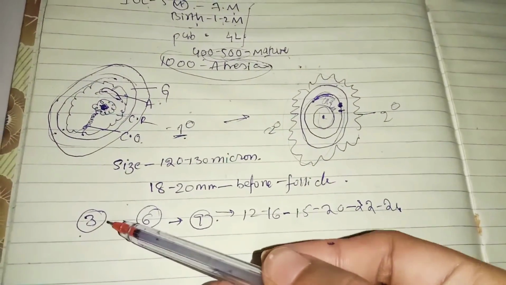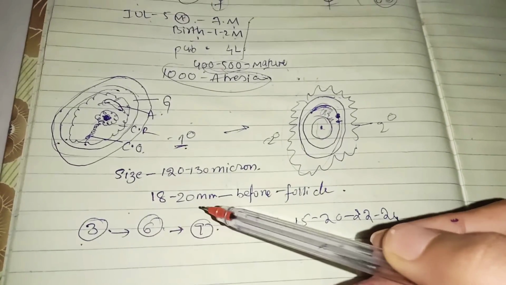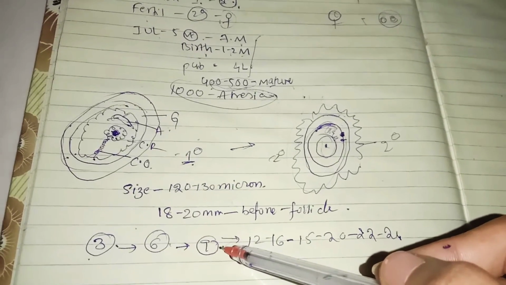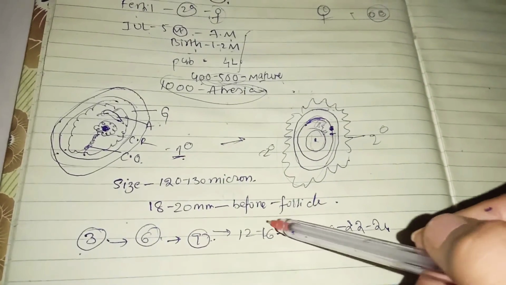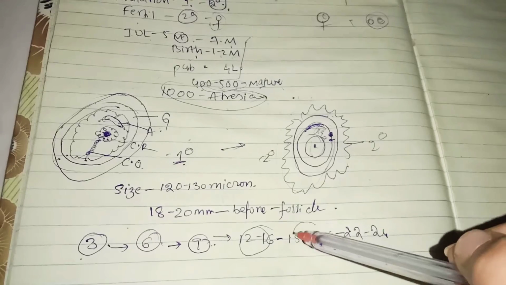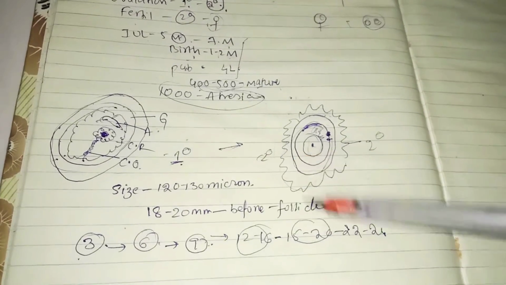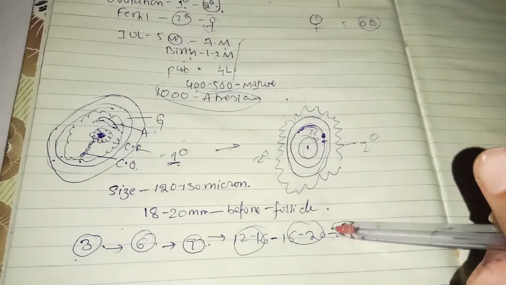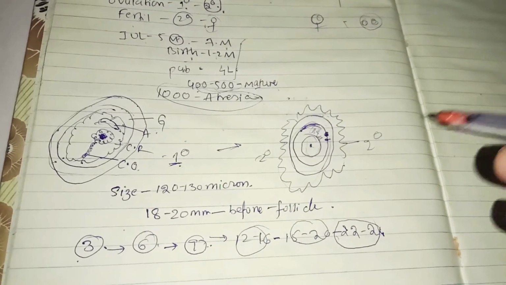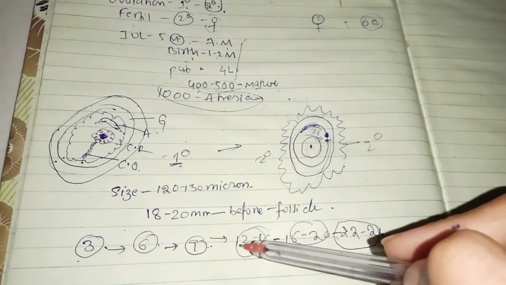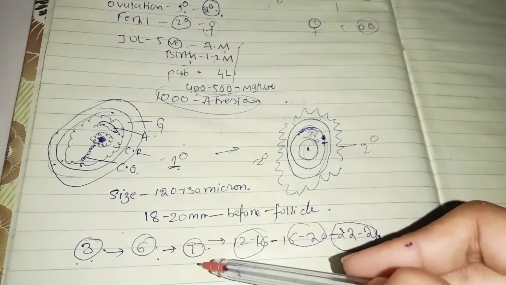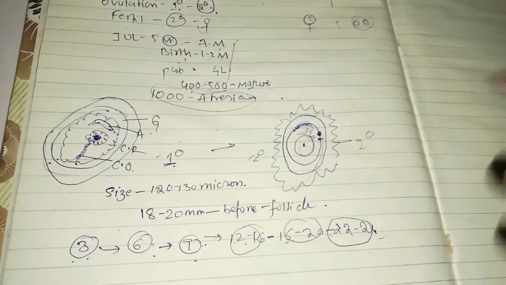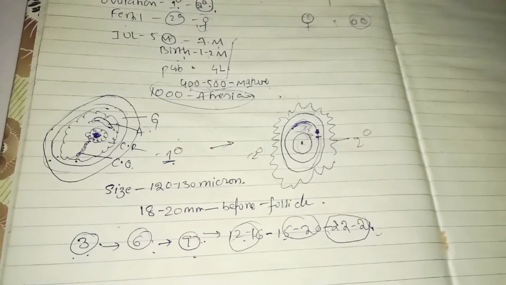So 3 weeks in the yolk sac, 6th week in the gonadal ridge, 9th week the oogonia is formed. Primary oocyte is formed at 12 to 16 weeks. Follicle formation layers, all those are at 15 to 20 weeks. Finally, follicle formation is completed by 22 to 24 weeks. So 24 is the last. You can remember it like the 3 table: 3 ones are 3, 3 twos are 6, 3 threes are 9, 3 fours are 12, 3 fives are 15, 3 sixes are 18. So remember the 3 table in order.